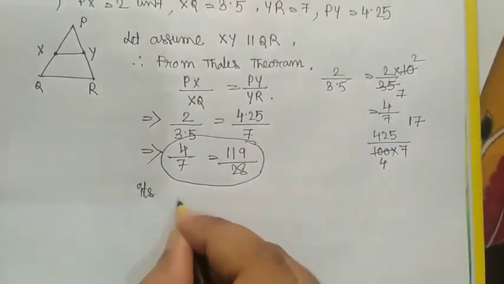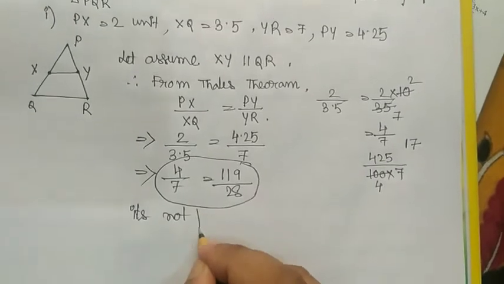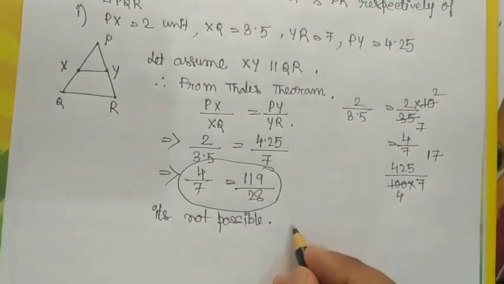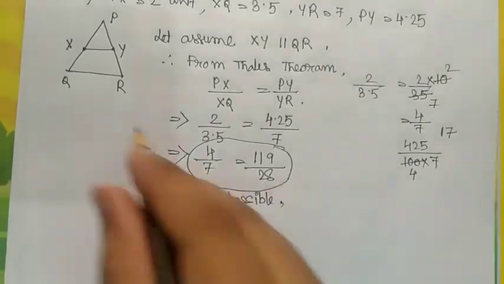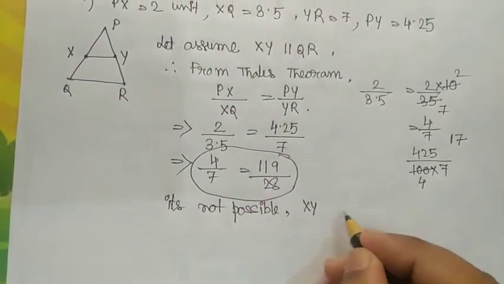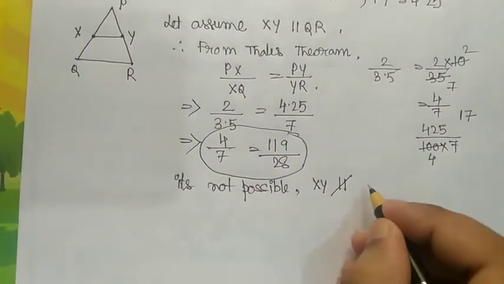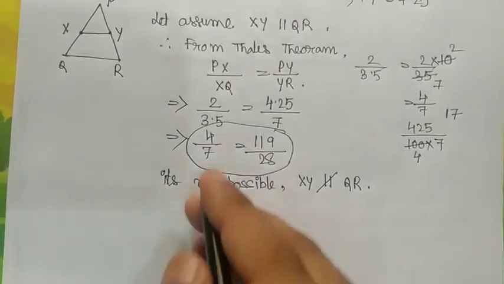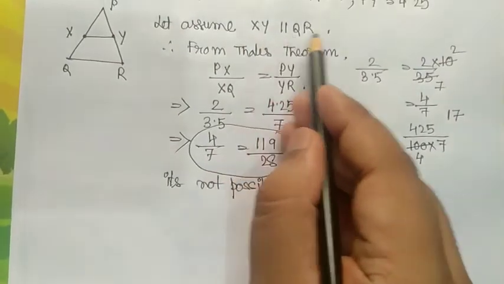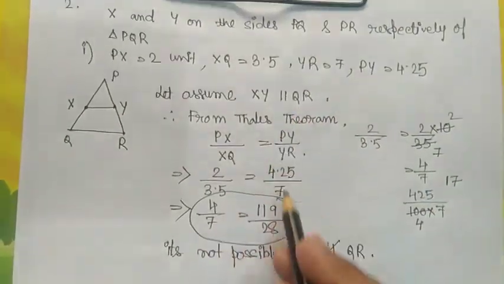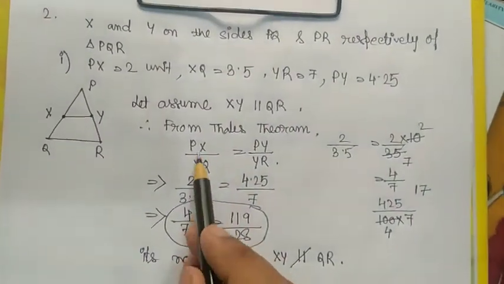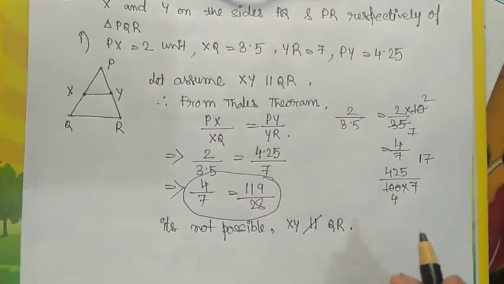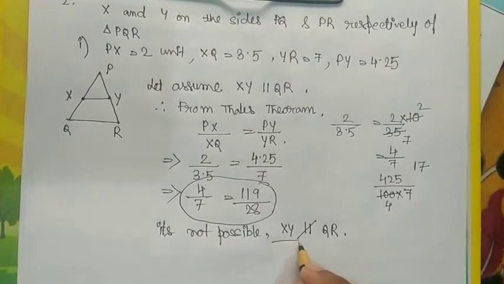It's not possible. So therefore we can say that XY is not parallel to QR. This is a proof by contradiction. First of all, we assume XY parallel to QR, and here we prove that this is not possible, as PX by XQ is not equal to PY by YR. Therefore we can say that XY is not parallel to QR.